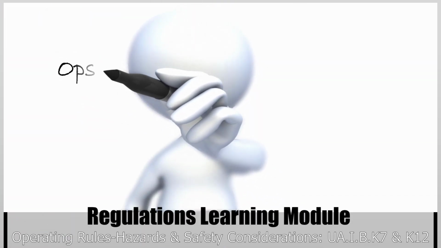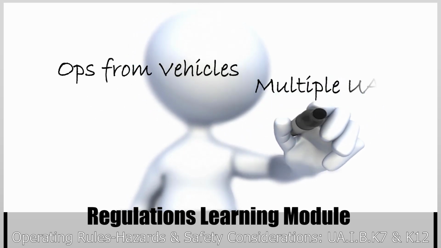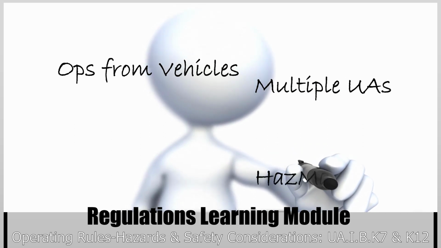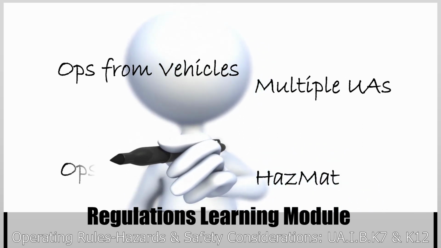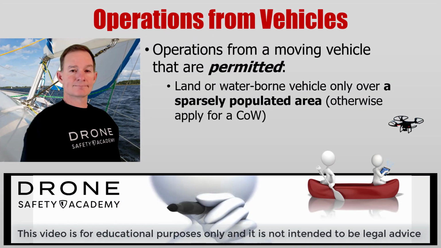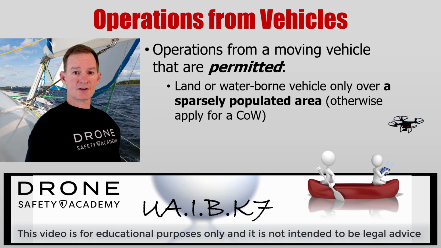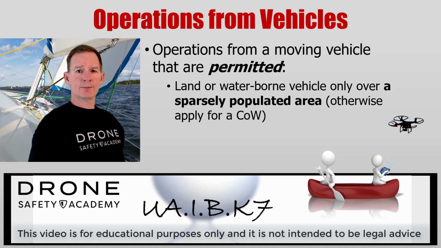Welcome back. In this session, we'll be discussing the rules and regulations for operations from vehicles, multiple UAs, the transport of hazardous materials, and operations over people. There are select operations from a moving vehicle that are permitted, such as operations from a land or waterborne vehicle over a sparsely populated area. Otherwise, file for a certificate of waiver. Make sure you're not the driver of the vehicle and manning the controls of the aircraft.